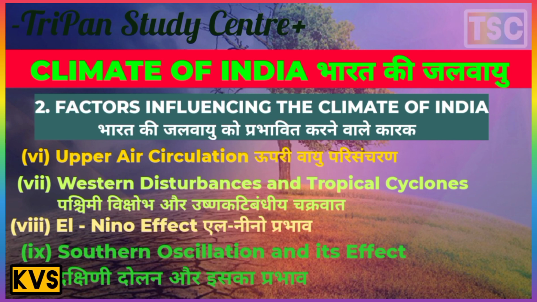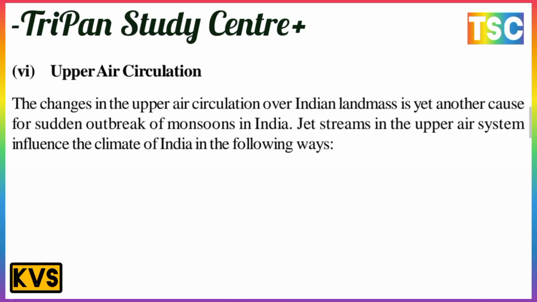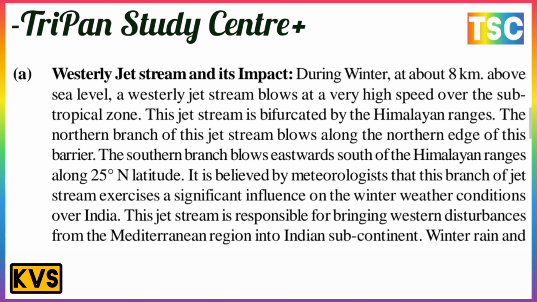The next point here: upper air circulation. The changes in the upper air circulation over India are yet another cause for the sudden outbreak of monsoon in India. The jet stream in the upper air system influences the climate of India in the following way. The first is the subtropical jet stream and its impact.